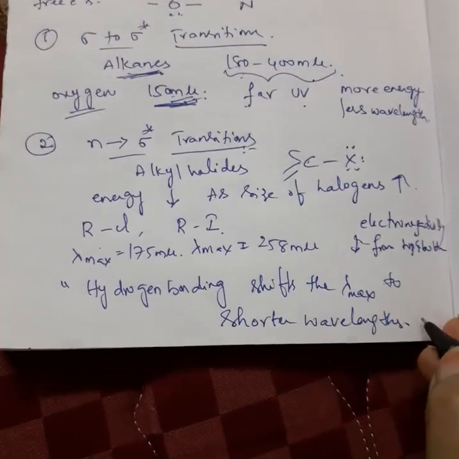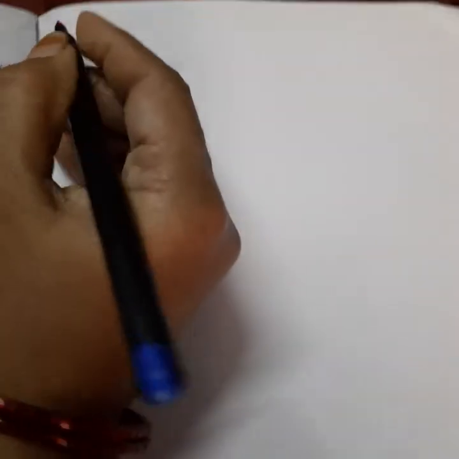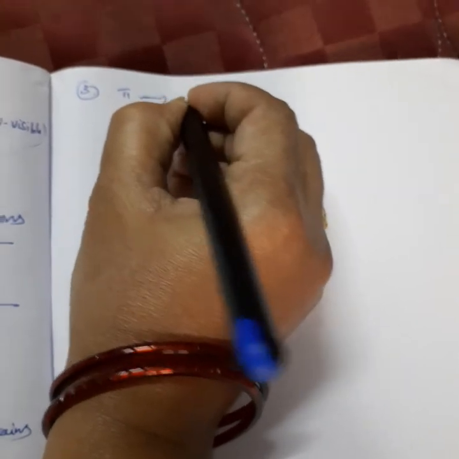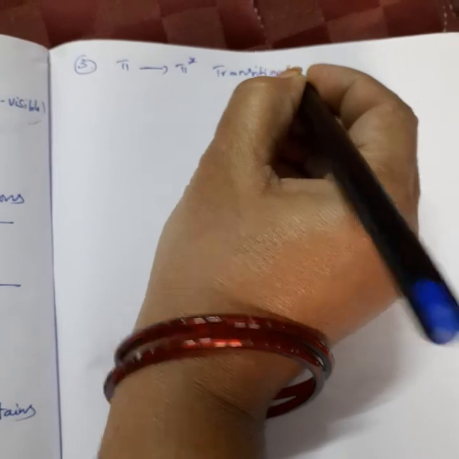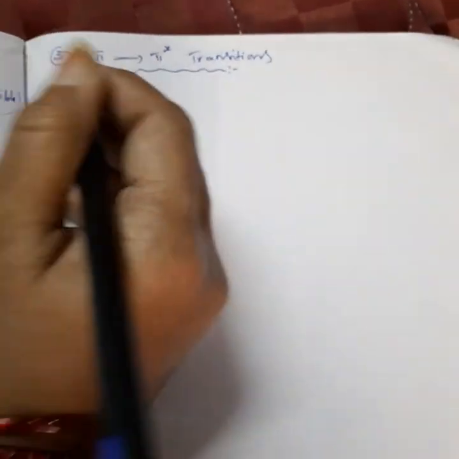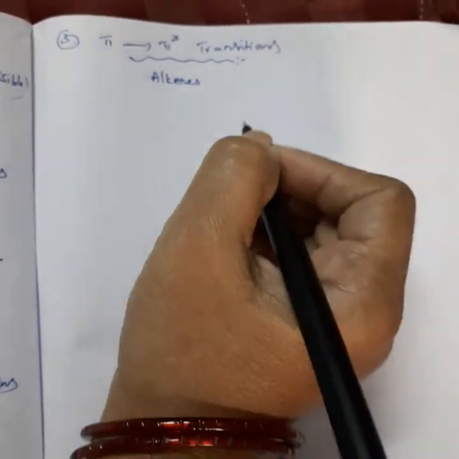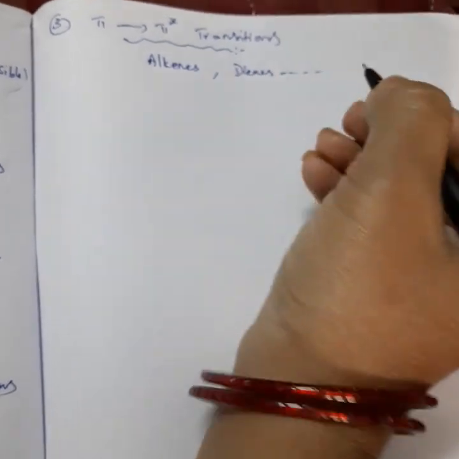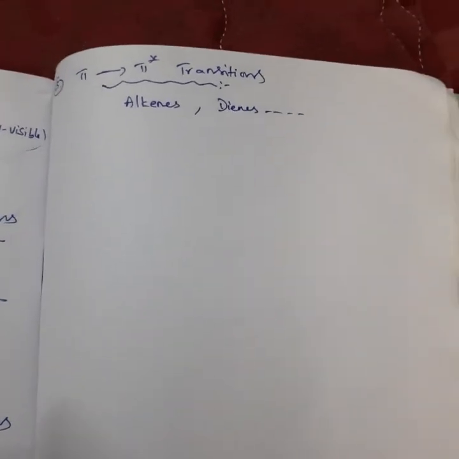Okay, right. So this is the second type of transition. Now we are studying the third type of transition, that is pi to pi star transitions, which are the more frequent transitions. We can easily study these transitions in electronic spectroscopy: alkenes, dienes, aromatic conjugation, where the electron will jump from pi to pi star easily.